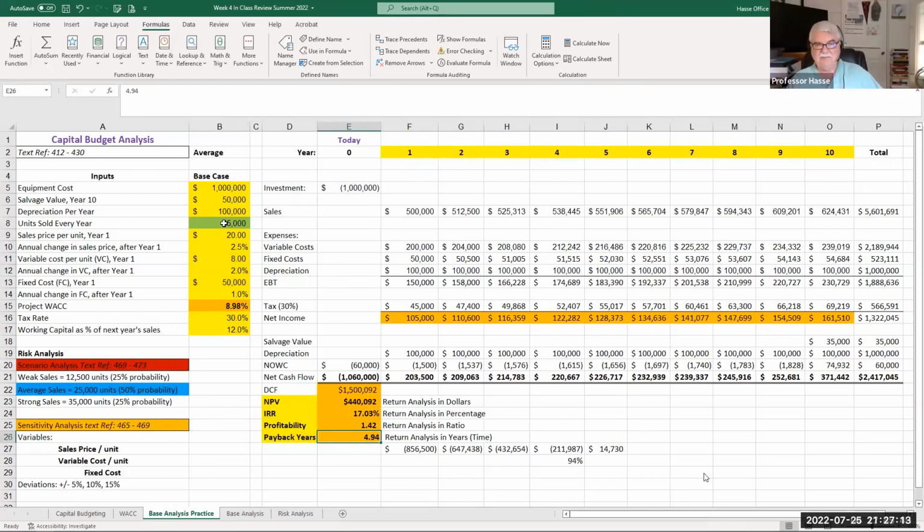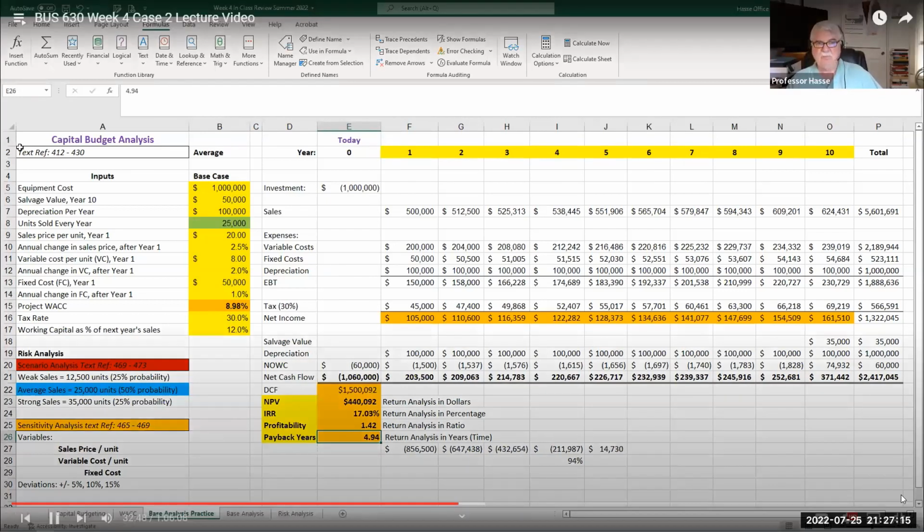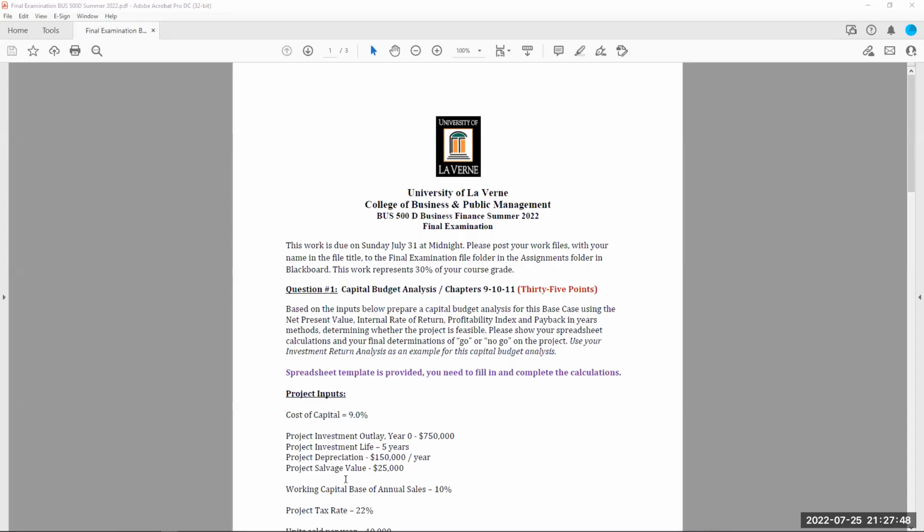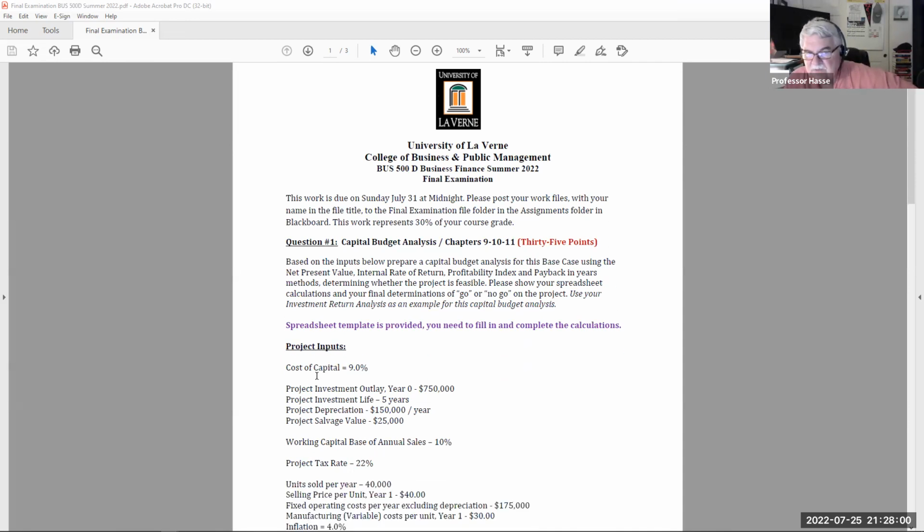Now what we'll do next is determine, okay, this is what we think is going to happen right here. So that's all we need to know for our final examination for the first question. In that final examination question, we are given the cost of capital, or the WACC, 9%, so we don't have to calculate that out.